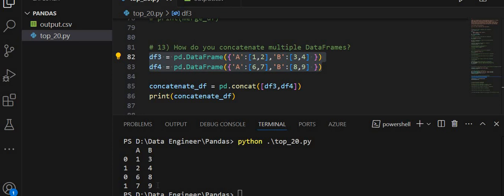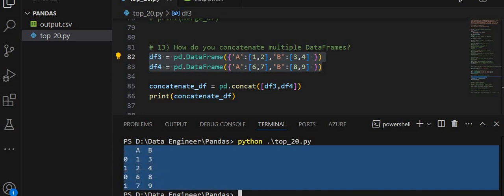Let's understand what I am getting. The output is like this. The rows from df3: on row 0, the A column value is 1 and the B column value is 3.